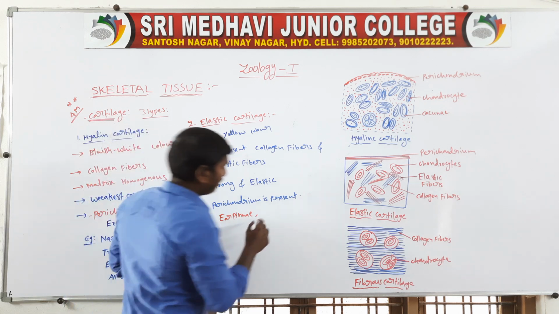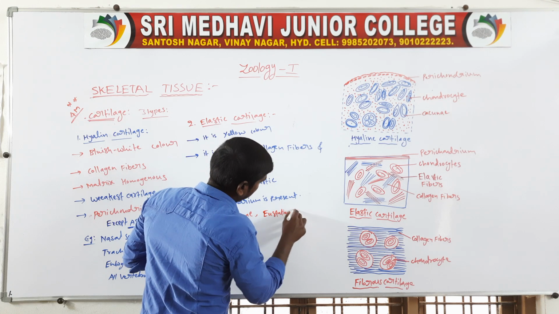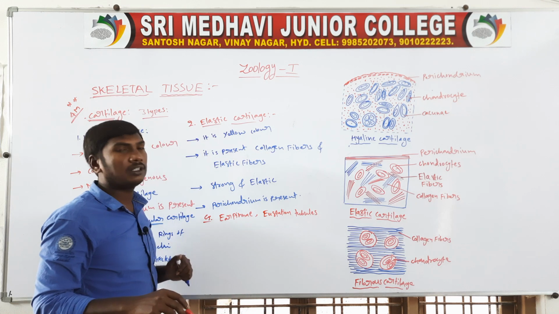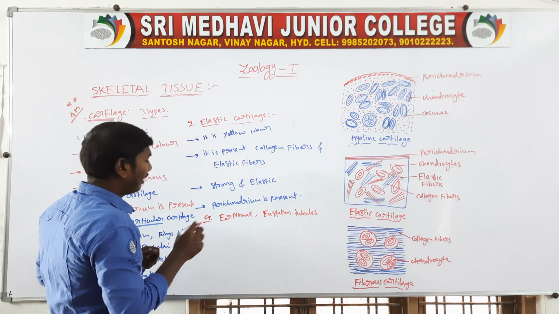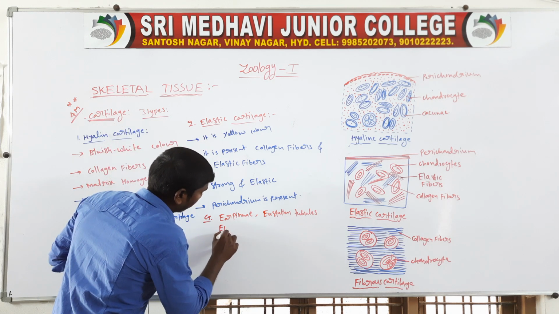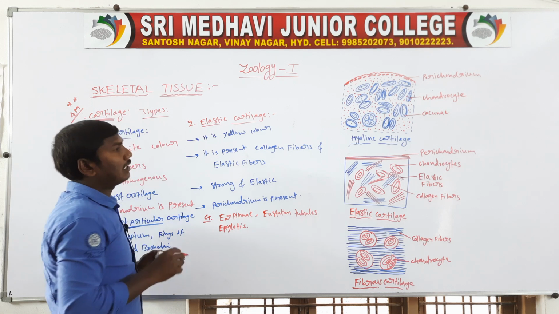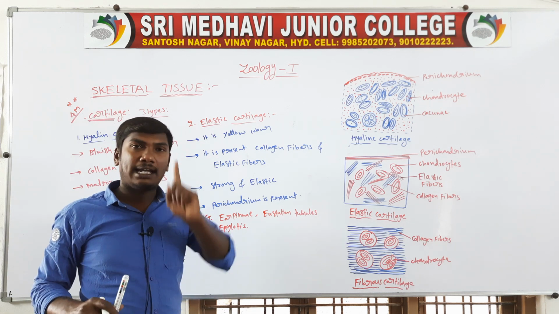Next one, eustachian tubes, ear pinna and eustachian tubes, and epiglottis. Next one, epiglottis. So these are the elastic cartilage. The elastic cartilage is a yellow color.